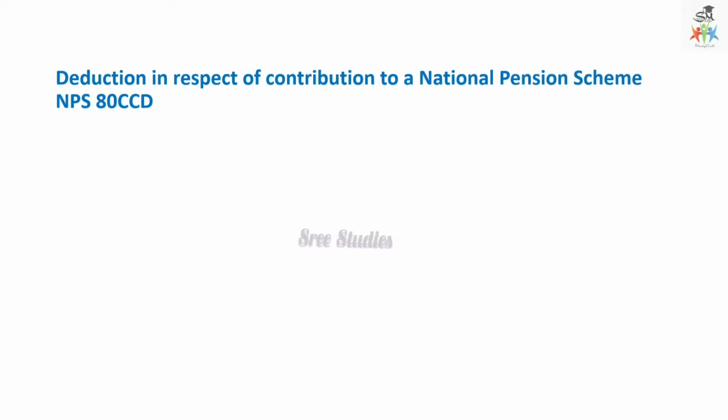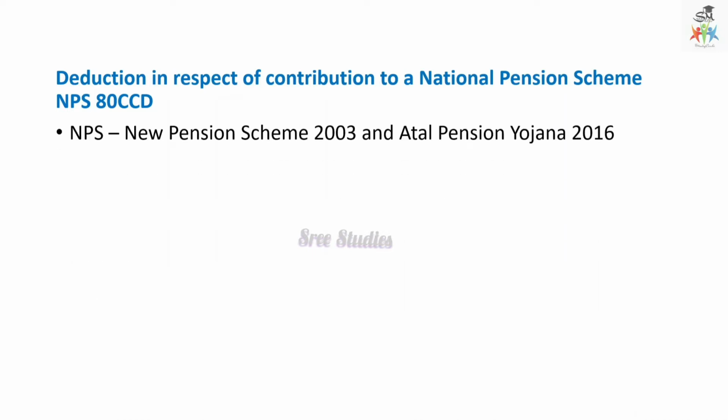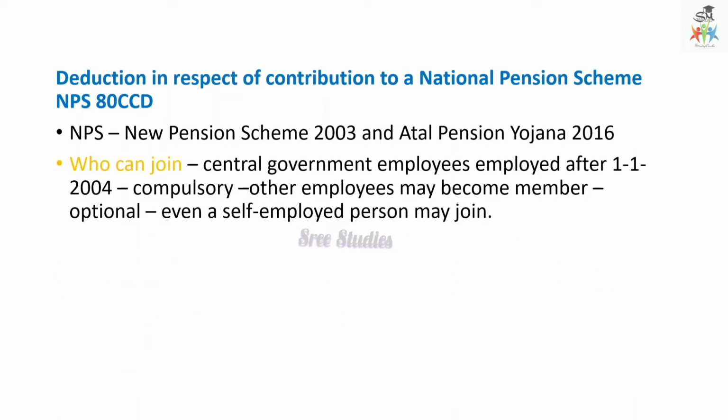Deduction in respect of contribution to the National Pension Scheme, that is NPS, is under section 80CCD. NPS, the New Pension Scheme, started in 2003 and Atal Pension Yojana in 2016. Why is it so?